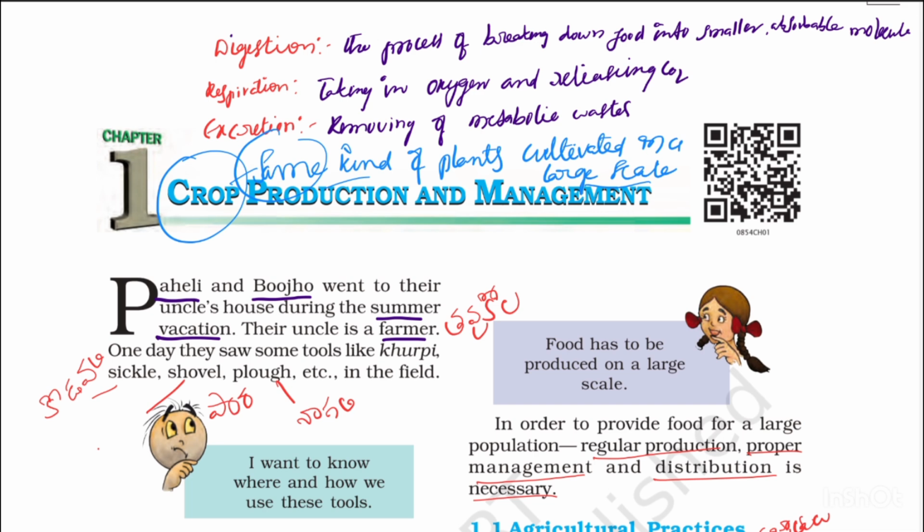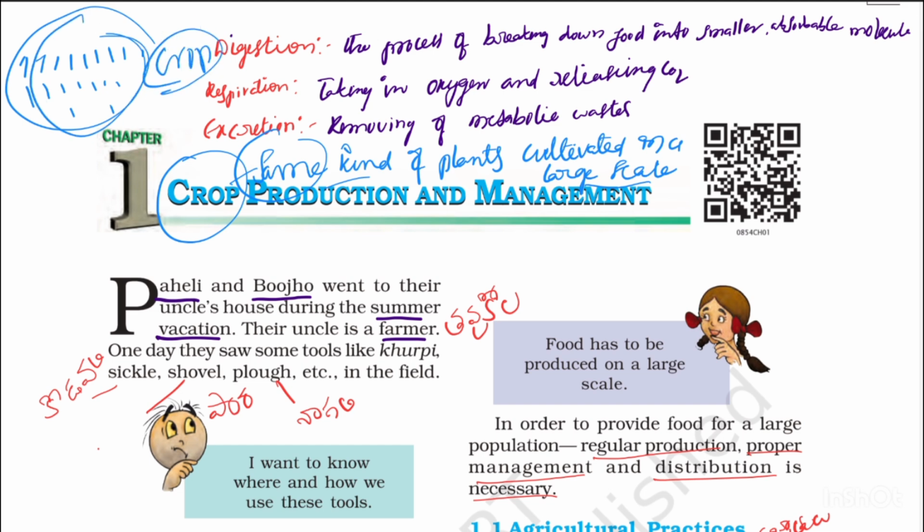For example, here I am cultivating some paddy plants. All of these are paddy plants. When we cultivate the same kind of plants on a large scale, it is called a crop. So, crop production and management. The lesson name is crop production and management.